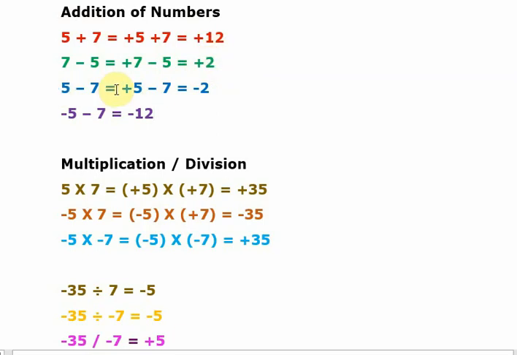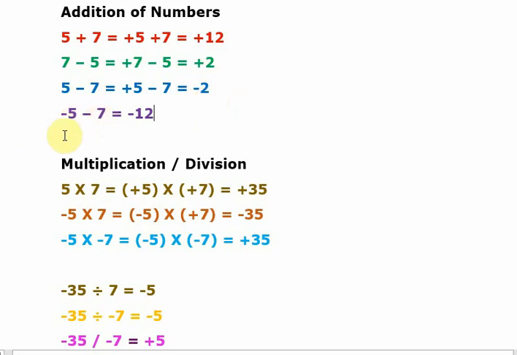5 minus 7, right? How to subtract 7 from 5? So then you need to consider here plus 5 minus 7. So forget about the sign. Don't worry about the sign. The difference between 5 and 7 is 2. In this case, the larger number is carrying the minus sign. So therefore we are giving first preference to minus. So you can write minus 2.